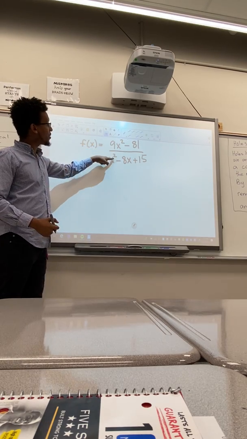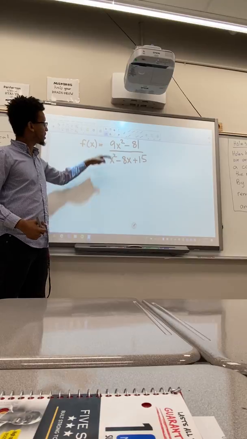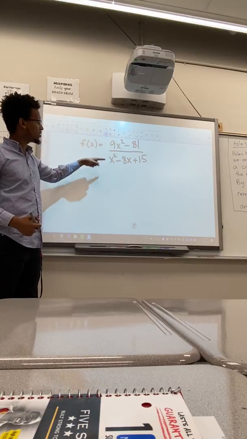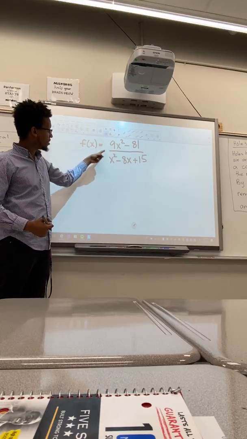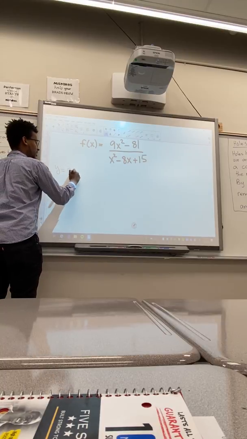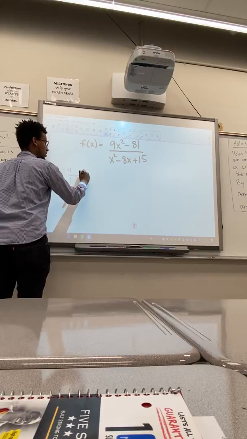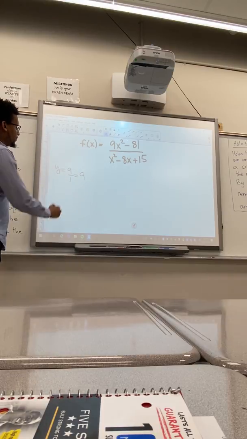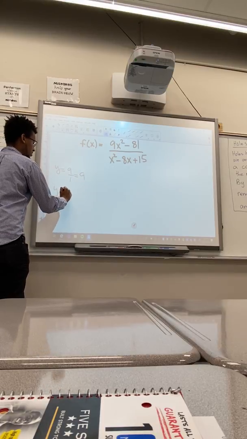So let's do horizontal real quick. They're both to the power of 2. So you know you're going to divide the leading coefficients. Leading coefficient is a 1. So you're going to get y equals 9 divided by 1, which equals 9. So y equals 9.